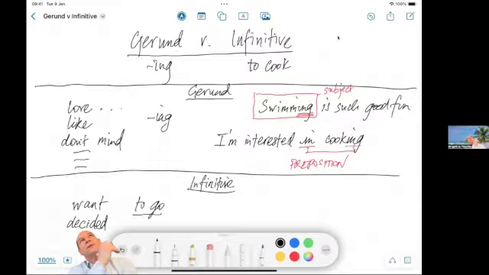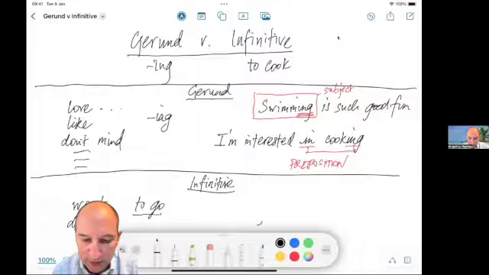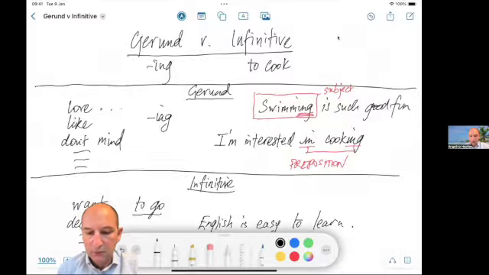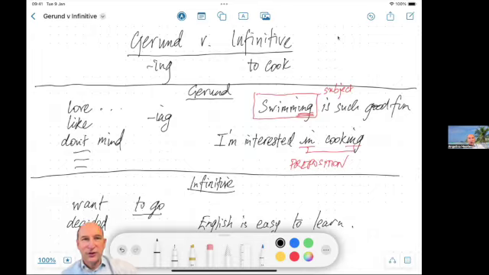For example, let's have a think of a really good adjective. Easy. Easy is an adjective. And for example, English is easy to learn. But Italian is difficult to learn.